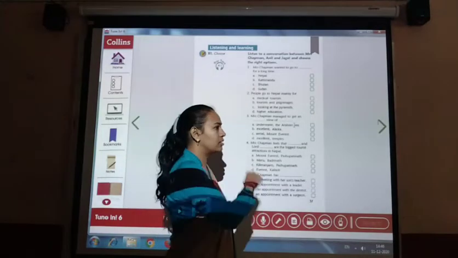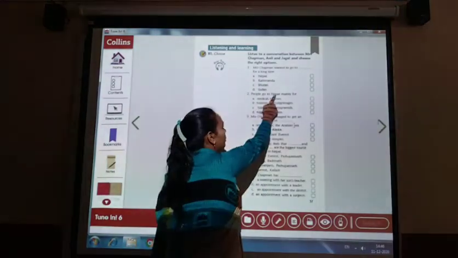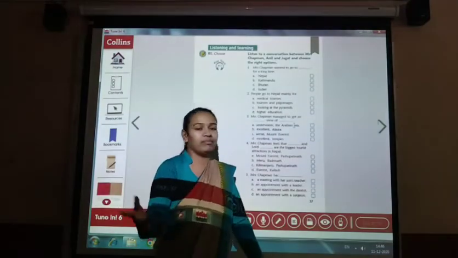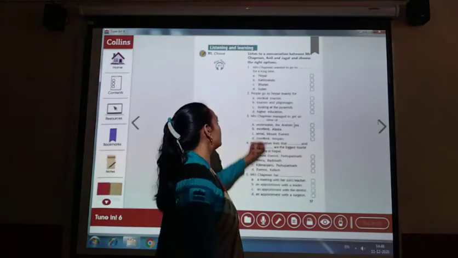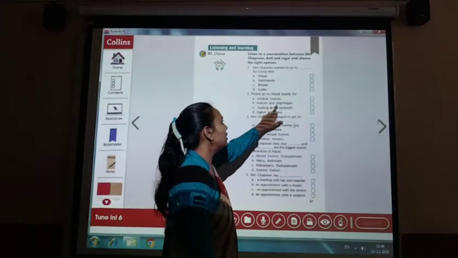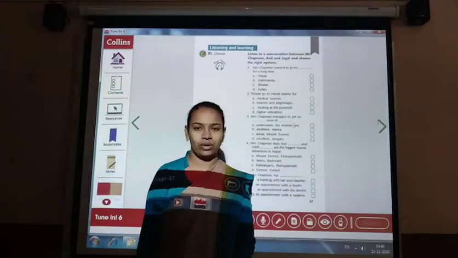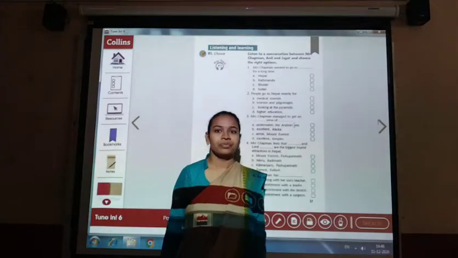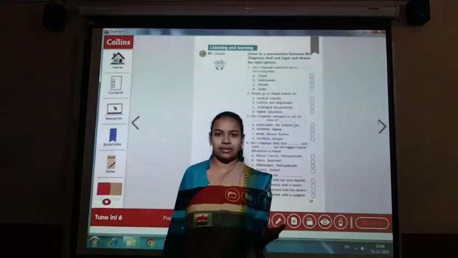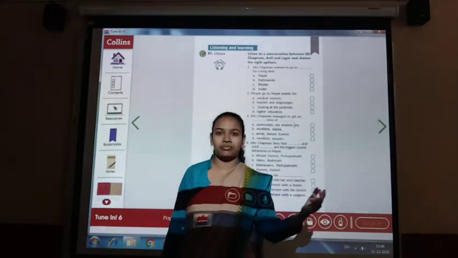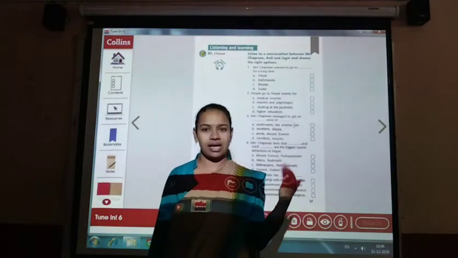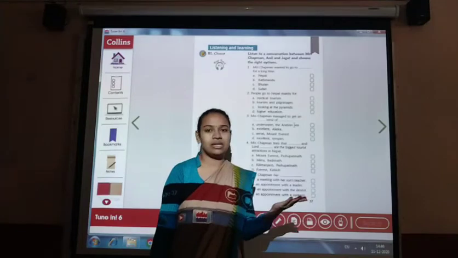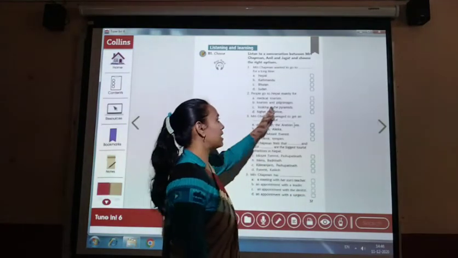Then another thing, let us see number two. People go to Nepal mainly for, okay, what is Nepal famous for? Nepal is famous for tourism and pilgrimage, because there are lots of mountains and greenery. So people like to visit Nepal for tourism and pilgrimage.